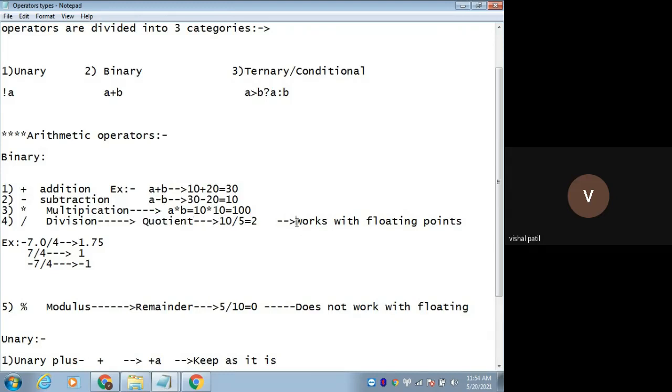Division can work with floating numbers also, along with integers. For example, 7.0 divided by 4, the quotient will be 1.75. 7 divided by 4, the quotient will be 1. Minus 7 divided by 4, the quotient will be minus 1. I just mean to say that it works with floating point also, and you know how to calculate the quotient of the division.